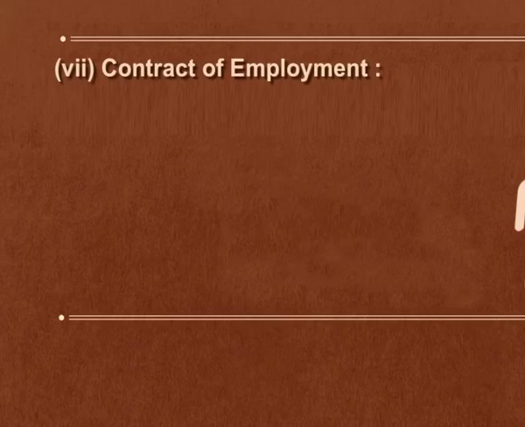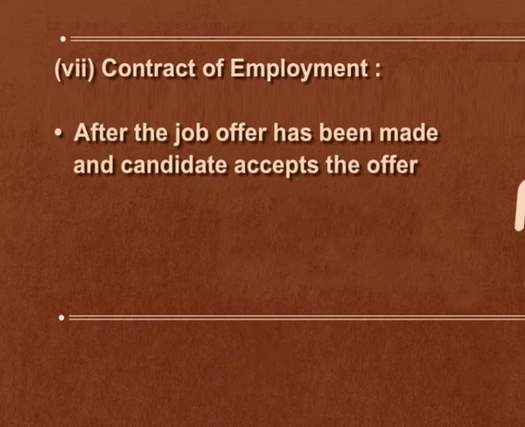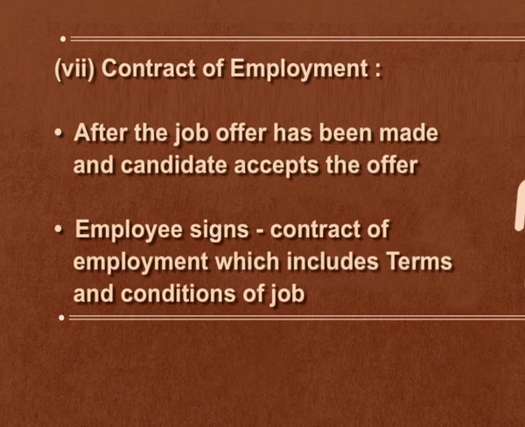Eighth point is contract of employment. After the job offer has been made and candidate accepts the offer, employee has to sign a contract of employment which includes terms and conditions of the job, like what are the responsibilities of employee, what are the leave rules, what are the termination rules. So all such terms and conditions are mentioned in this agreement. Employee has to read it carefully and he has to sign this particular document.